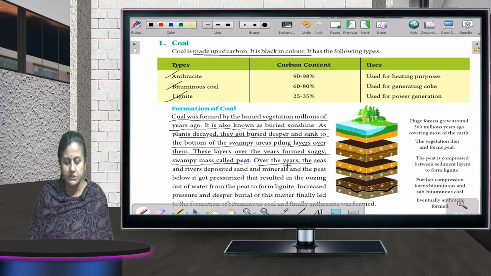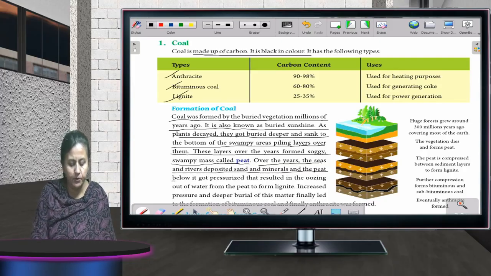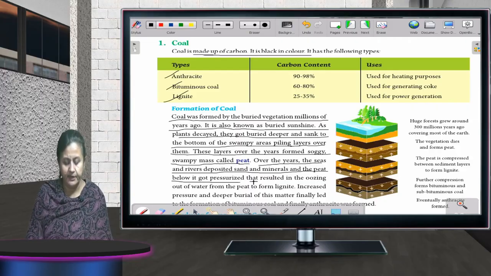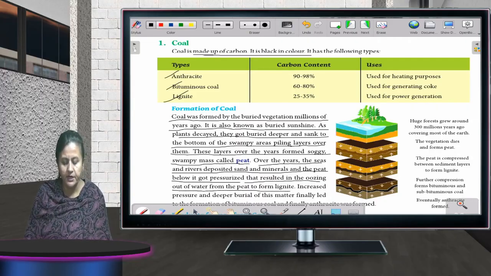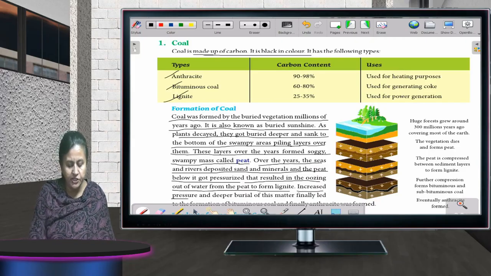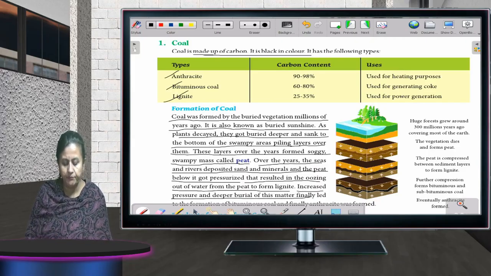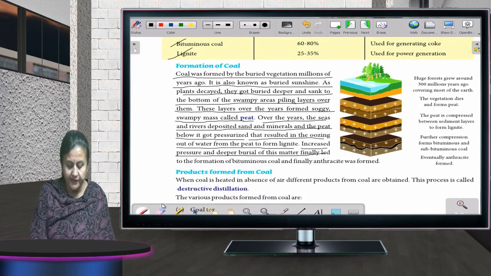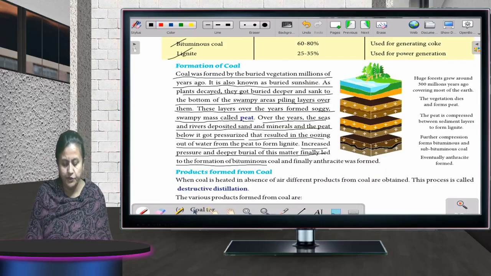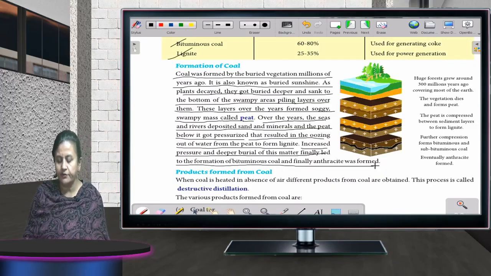Over the years, the seas and rivers deposited sand and minerals, and the peat below got pressurized, resulting in the oozing out of water from the peat to form lignite. Increased pressure and deeper burial of this matter finally led to the formation of bituminous coal, and finally anthracite was formed.